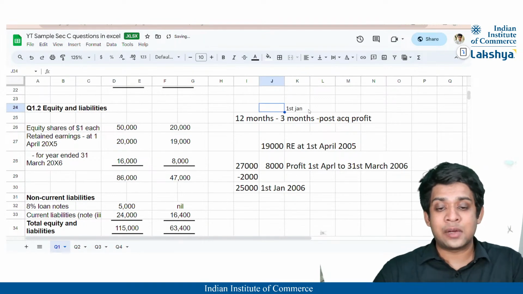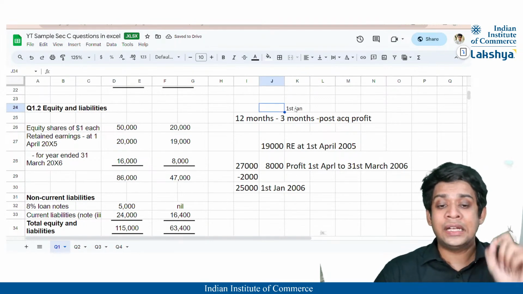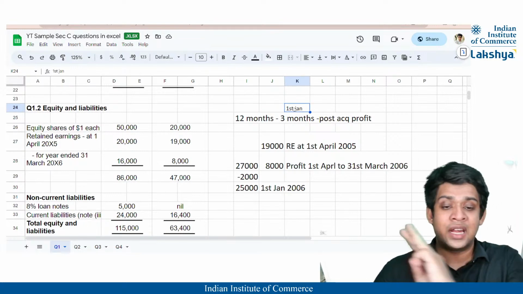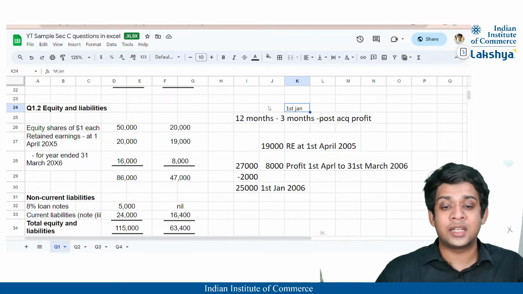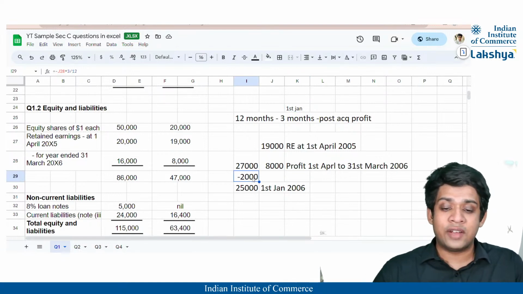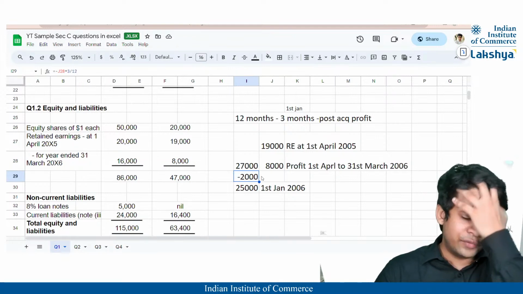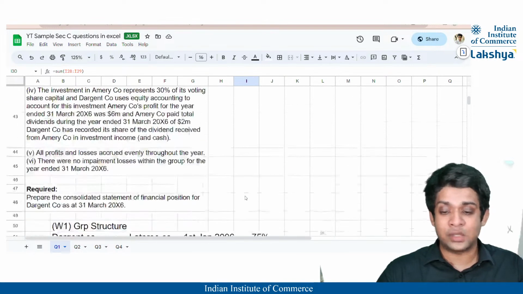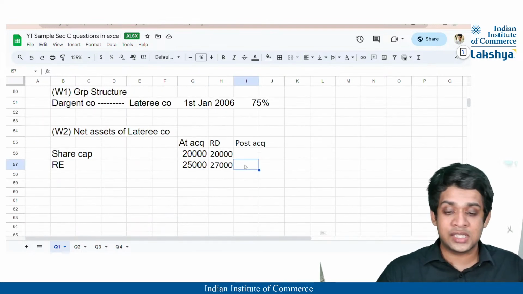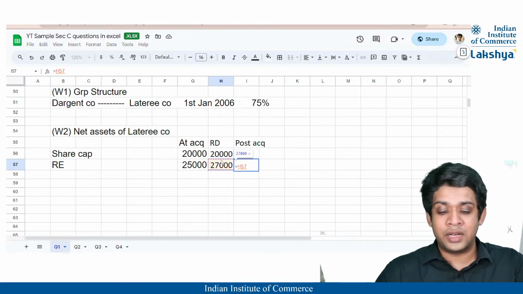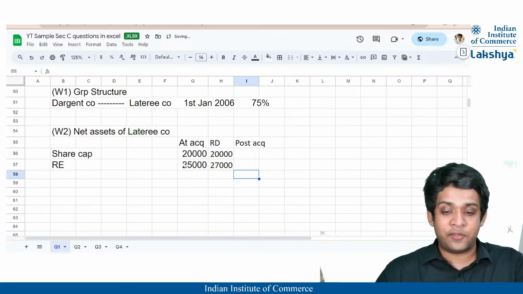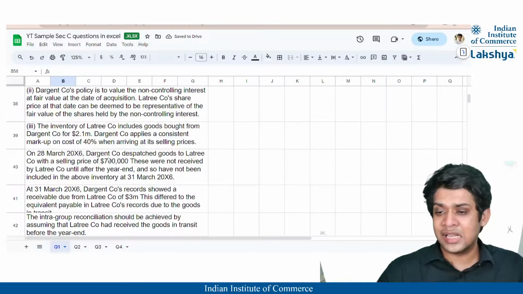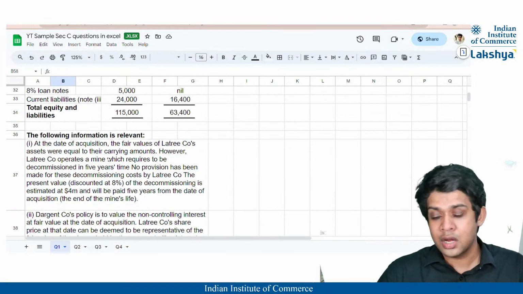So for identifying the pre-acquisition profits, we have to identify the retained earnings at 1st January, right? If we eliminate the profit for January, February and March, we will get the profit for the previous 9 months. So I've eliminated the profit for 3 months and thus I got the retained earnings at 1st January, that is 25,000. So this is the pre-acquisition retained earnings available to me. And thus my post-acquisition will be 27,000 minus 25,000, which gives me 2,000. Okay. So this is the retained earnings. This was the necessary information to be mentioned, right?